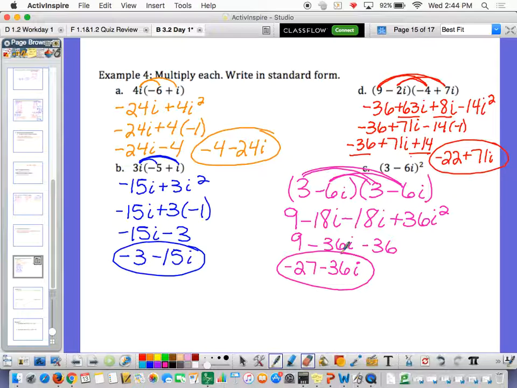Welcome to the world of complex numbers. They're complex, obviously.